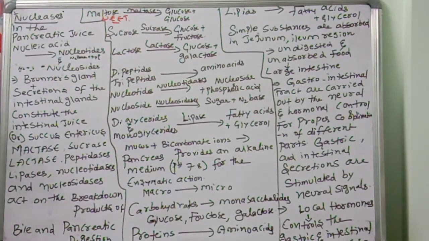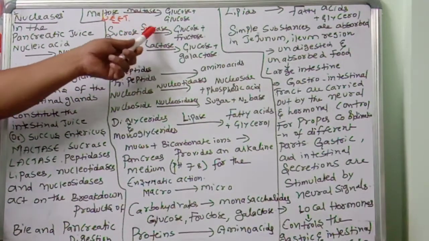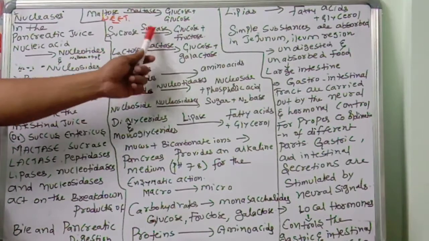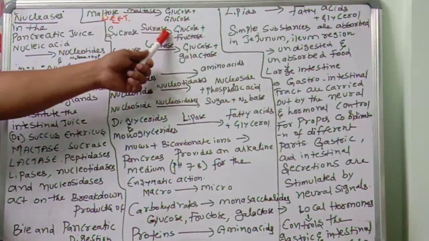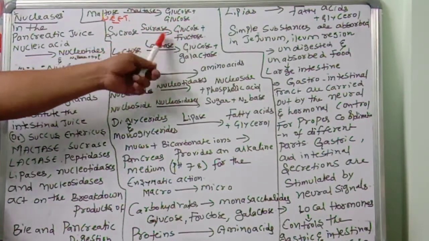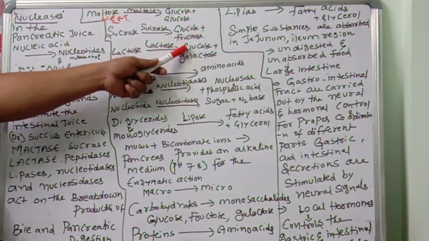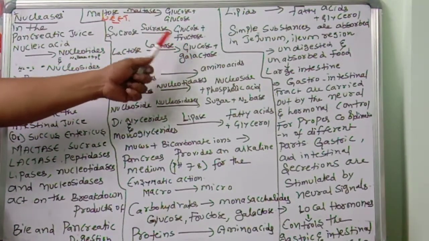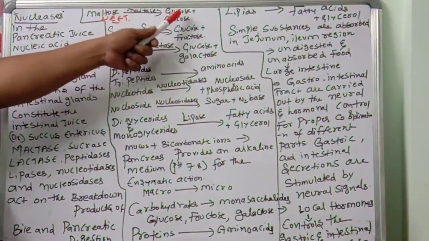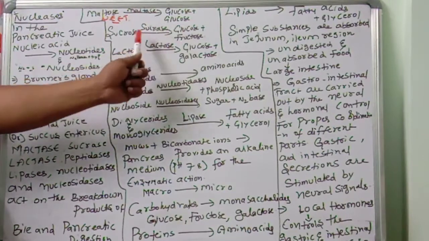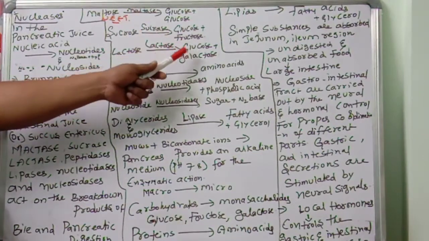So two glucose molecules are formed. Sucrose is digested by sucrase into glucose and fructose. Lactose is digested by lactase into glucose and galactose. So: maltose, maltase, glucose and glucose. Sucrose, sucrase, glucose and fructose. Lactose, lactase, glucose and galactose.